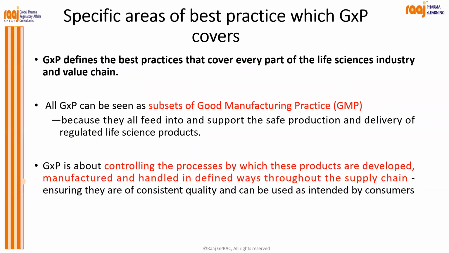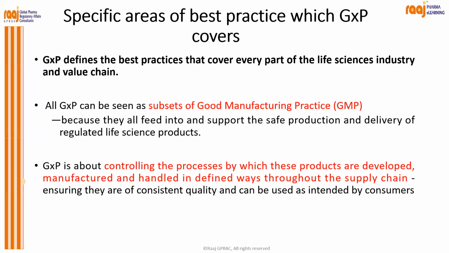And also, GXP defines the best practices that cover every part of the life science industry and the value chain. What does it mean that all GXP can be seen as a subset of good manufacturing practices? So till now you must have learned the GMP concept, right? The good manufacturing practices. It starts from your gate, the entry and exit system, till you enter. So man, material, movement, everything, those 5Ms are considered when we talk about GMP, because they all feed into the support and the safety of your production and delivery of the regulated life science products.